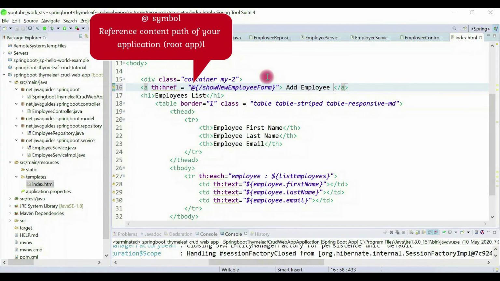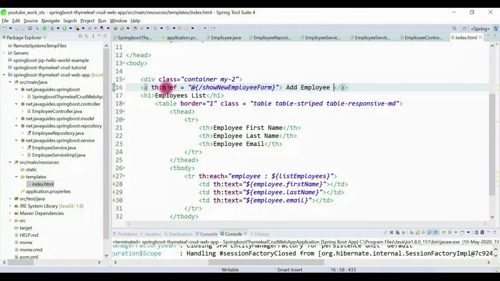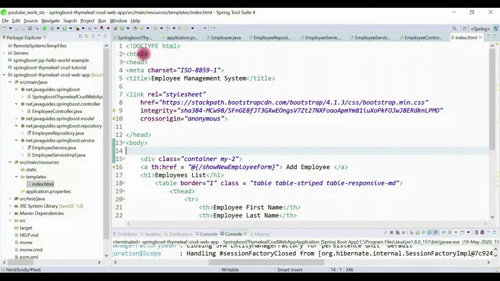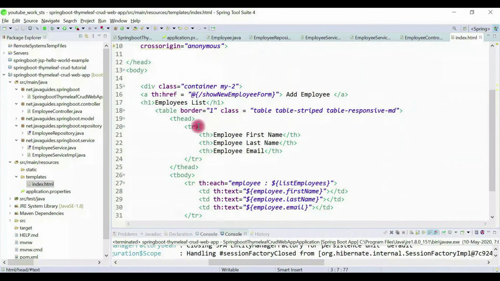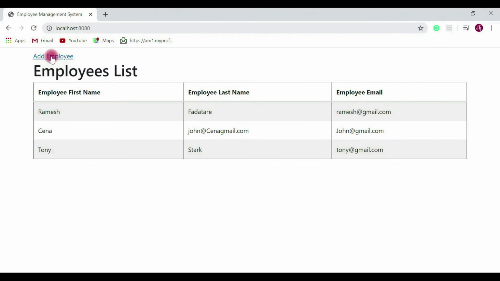Look at here, if you mouse over this tag, it says undefined attribute name. In order to ignore this, we can just add the Thymeleaf link here. Now you can see it will identify this attribute. Okay, localhost 8080. We have just added a link. So let me add some Bootstrap CSS so that we can make this hyperlink a button.